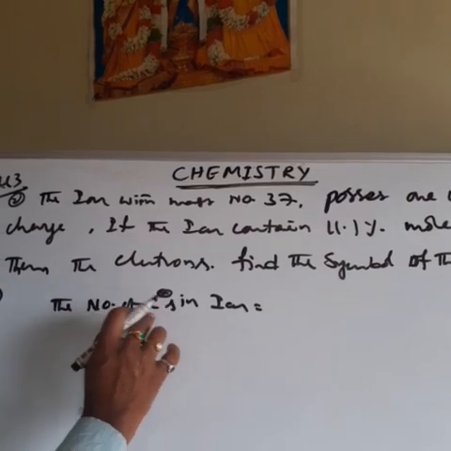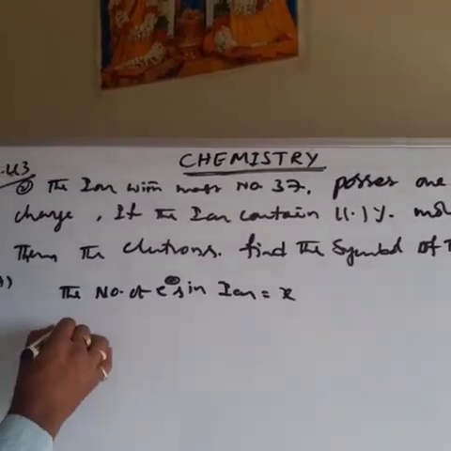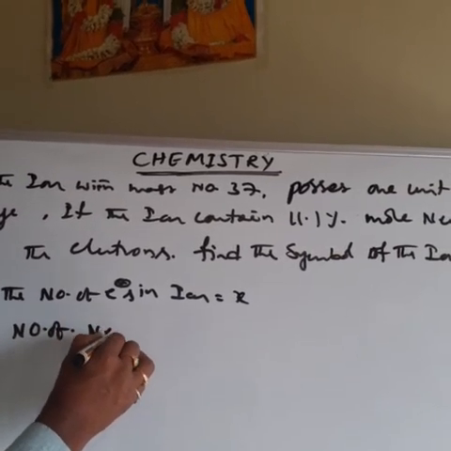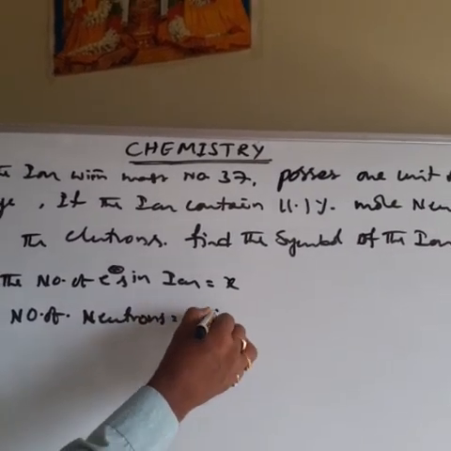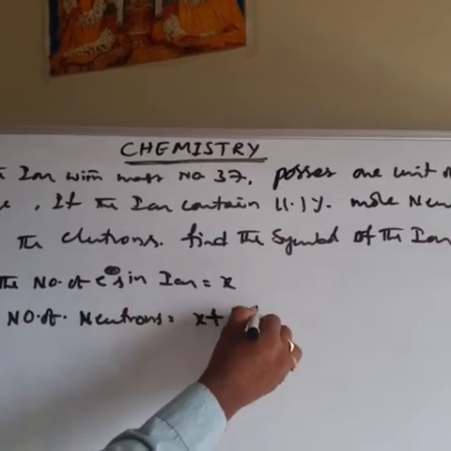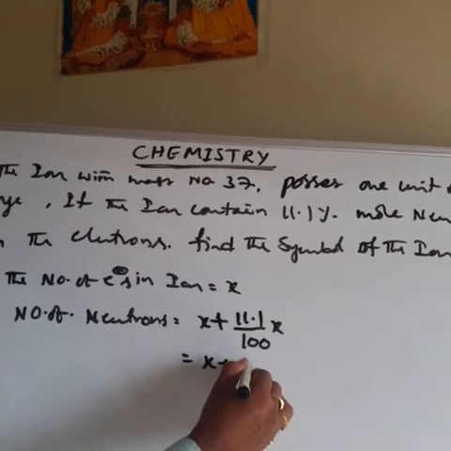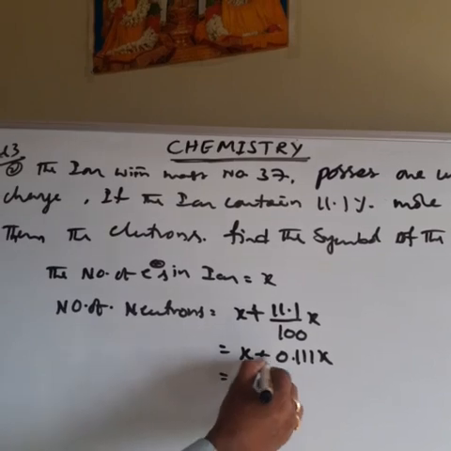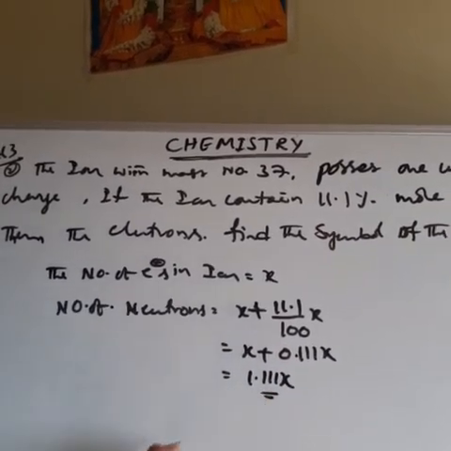The number of electrons in the ion we don't know, so x. Number of neutrons is x plus 0.111x, because compared with electron number, neutron number is 11.1% more. Taking x common, it becomes 1.111x. So this is the neutron number.